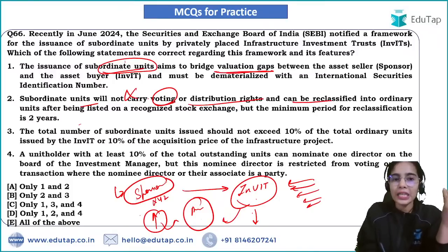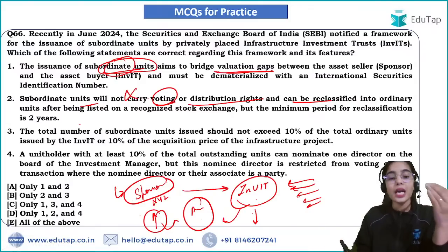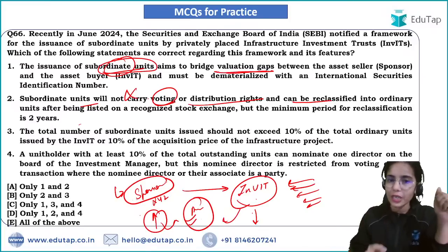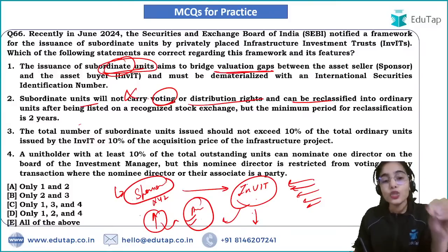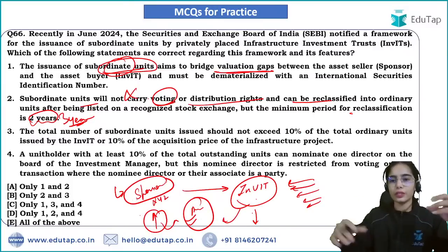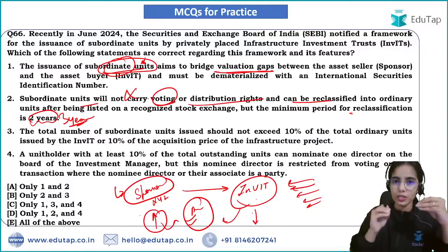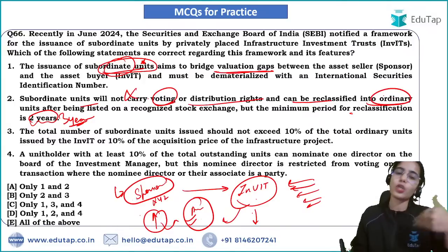So why is the sponsor buying these subordinate units with lesser or no voting or distribution rights? Because the sponsor knows that if this project works well, it is of higher value. If the project works well within 3 years, the subordinate units that were sold to the sponsor at a cheaper price will be reclassified as ordinary units. So of course their price will increase.